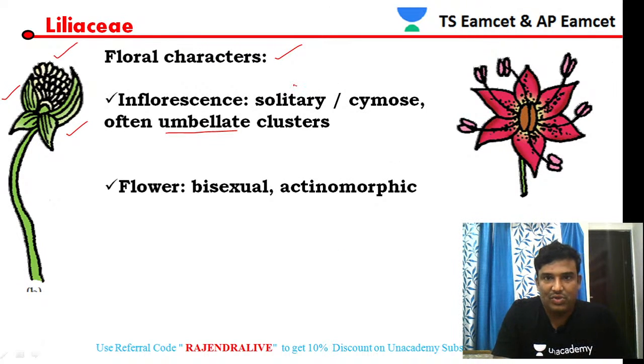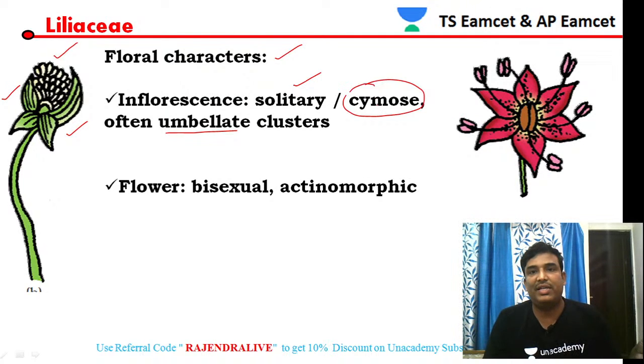And in some plants, a solitary single flower will be present. As it is a monocot plant, monocots are characterized by the cymose type of inflorescence. Generally, dicots exhibit the racemose type, whereas the cymose type is exhibited by monocots. Specifically umbellate clusters are found in numbers, like onion. Or if the flower is single, a single flower is present at the tip of the stem, so a solitary flower might also be present.